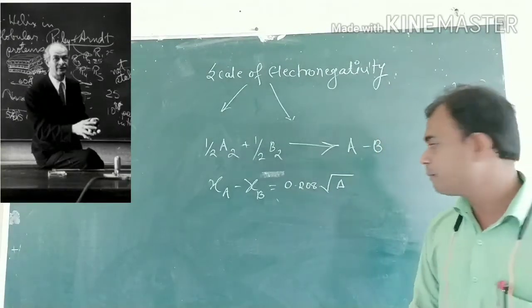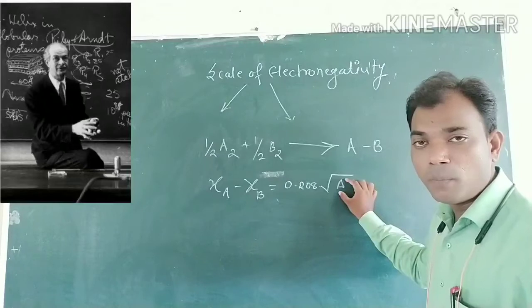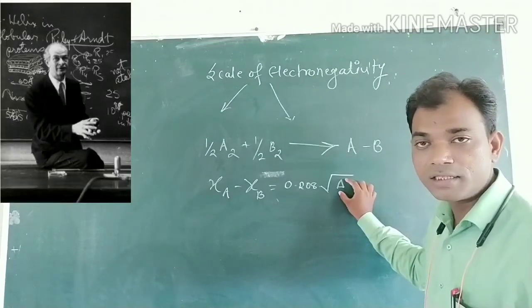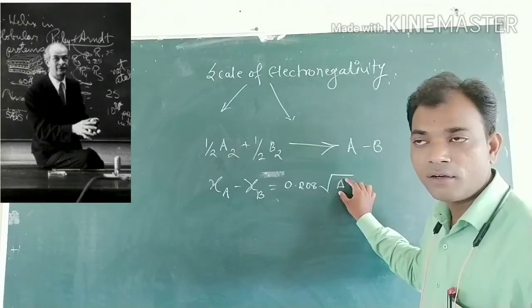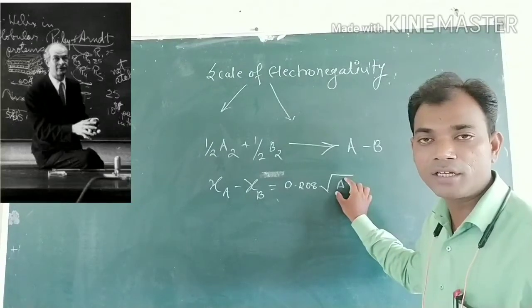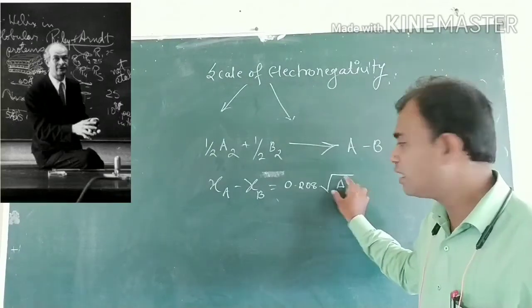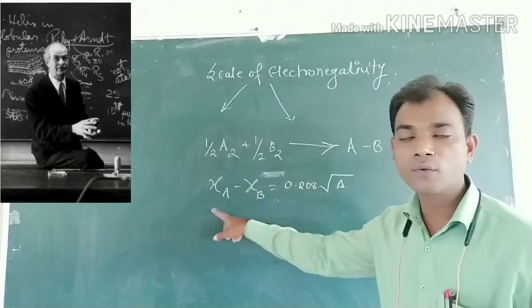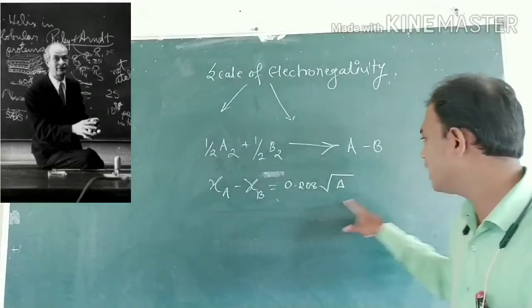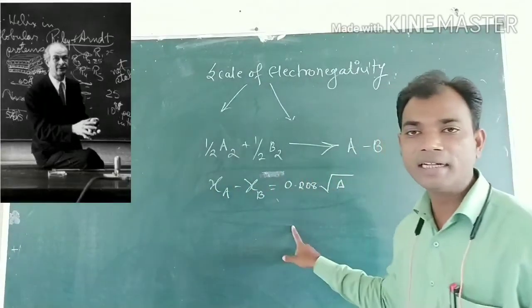That means the bond dissociation energy of a partially ionic bond is related to the electronegativity difference by that equation.